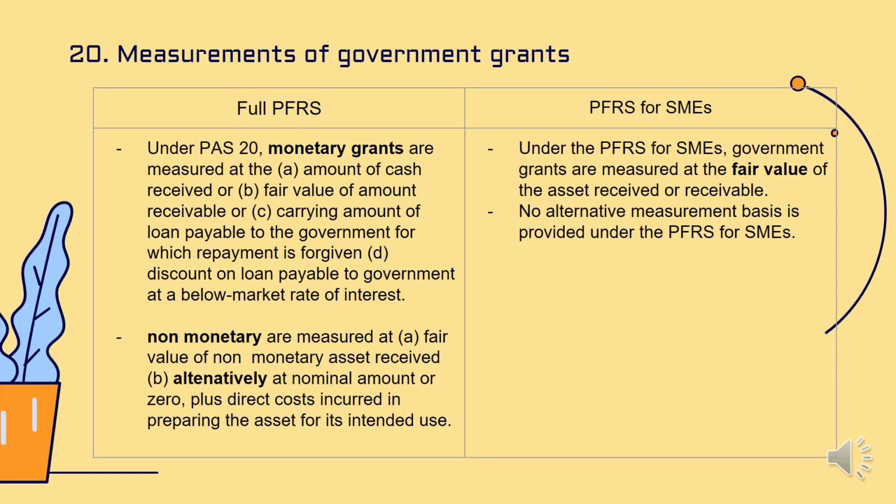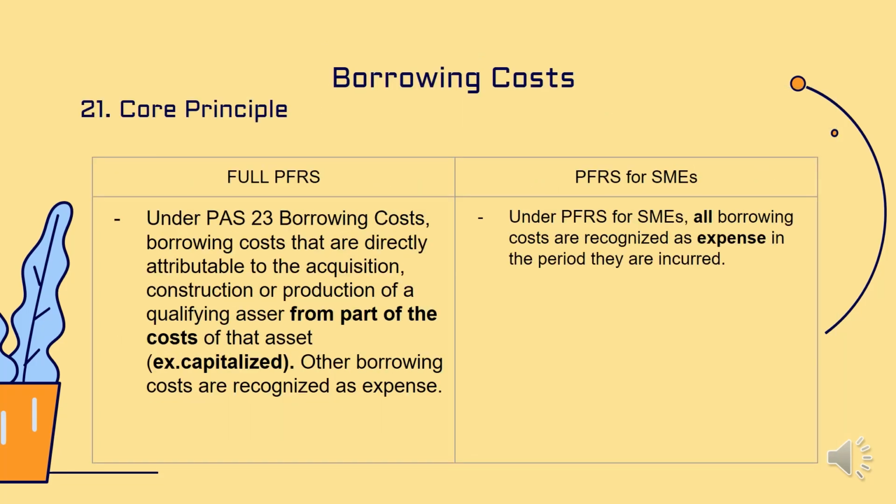On borrowing cost core principle, under PAS 23, borrowing costs form part of the cost of the asset. Yung expenses mo to acquire a loan ay nagiging karagdagang asset, hindi kagaya ng normal borrowing cost expenses like interest and other expenses. Habang sa PFRS for SME, ang borrowing cost ay nire-recognize as expense sa period they are incurred.